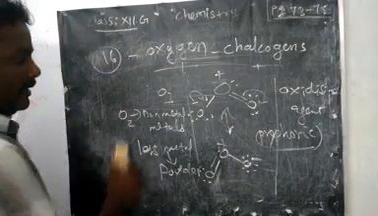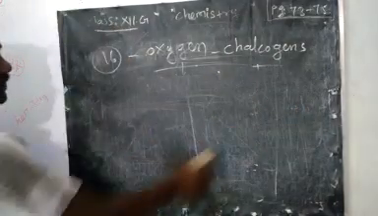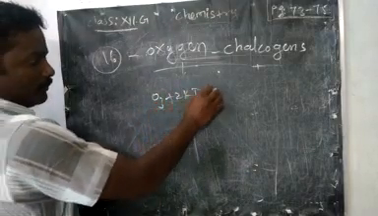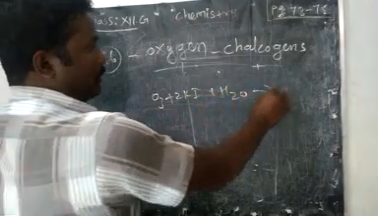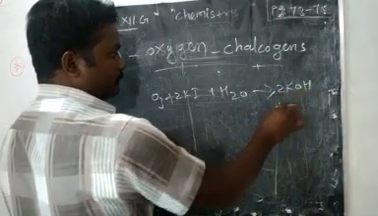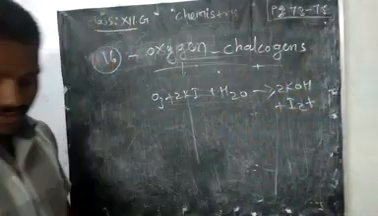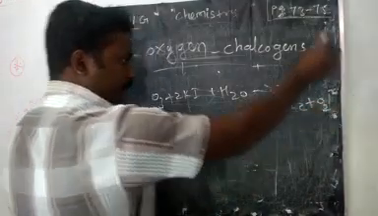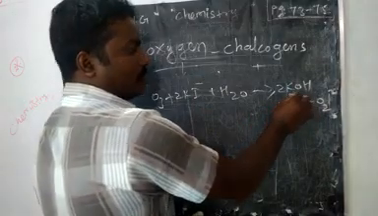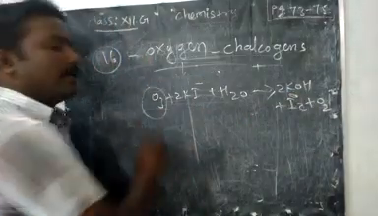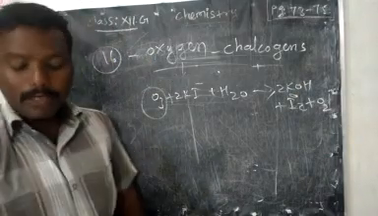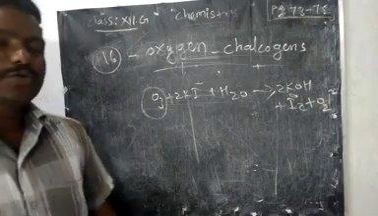Now we can see how ozone acts as an oxidizing agent. With potassium iodide, if you take ozone along with some amount of water, it will produce iodine along with oxygen gas. Now you see here, -1 is oxidized into 0. That's why we say ozone is an oxidizing agent.